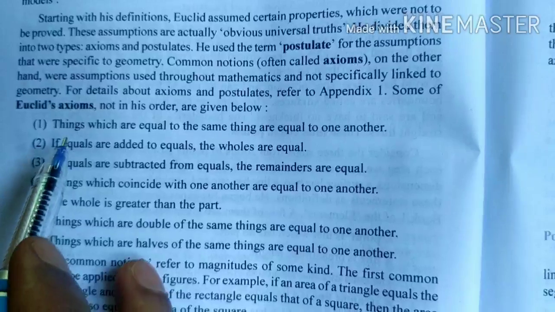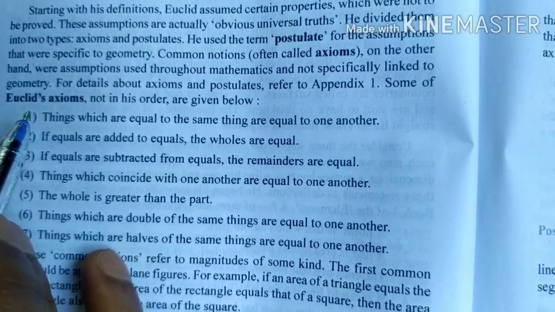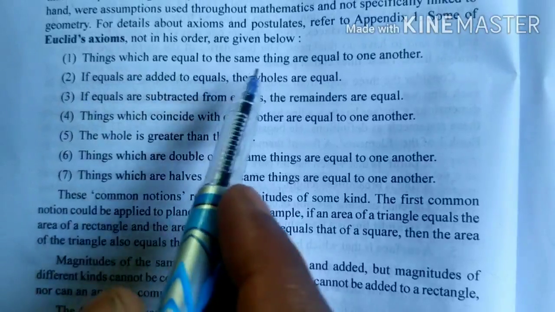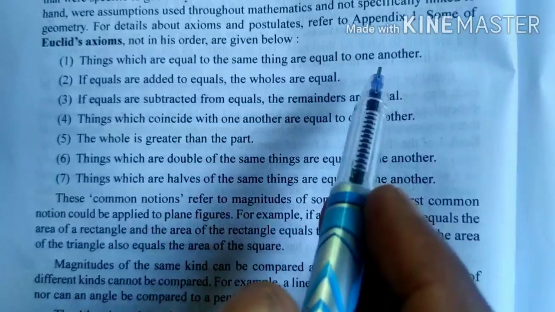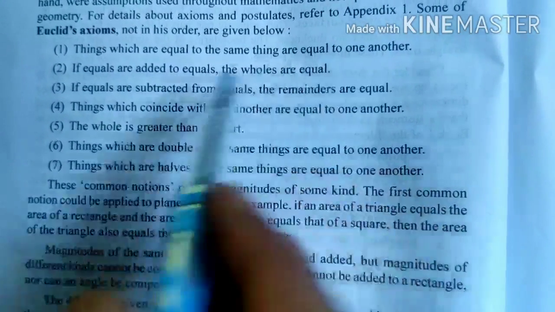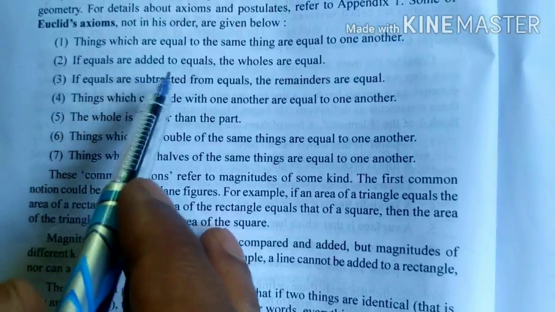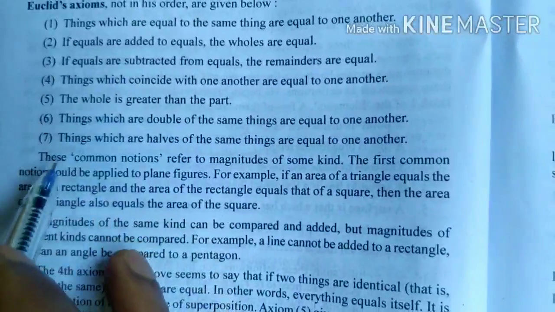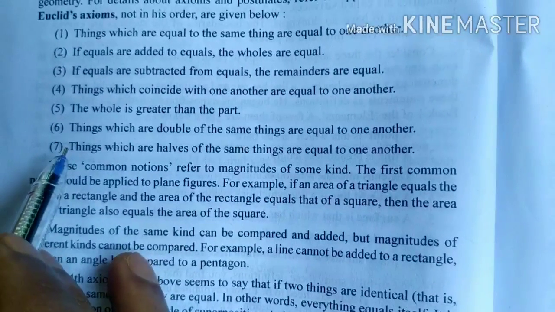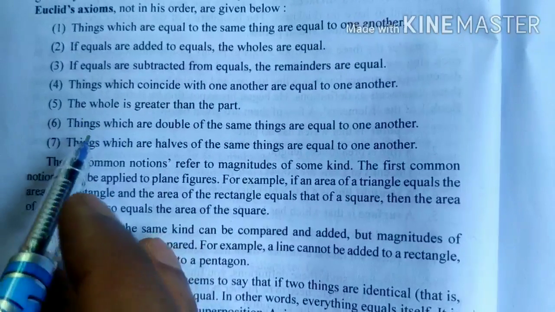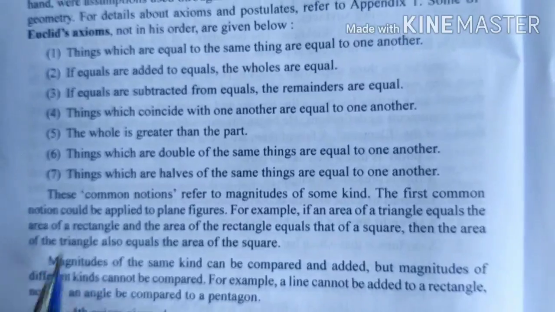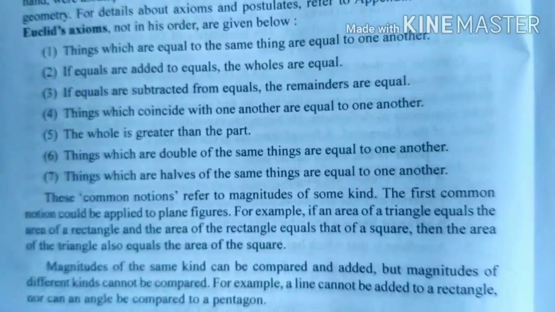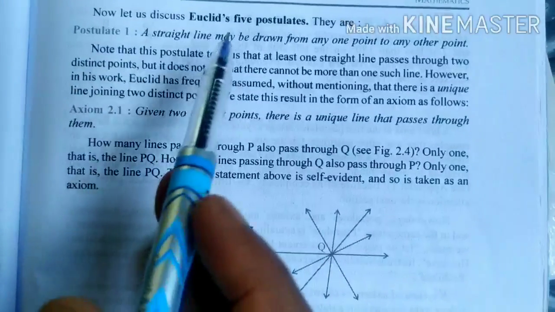Okay, some of the axioms are given here. Euclid's axioms. The first one you can see here: things which are equal to the same thing are equal to one another. If equals are added to equals, the wholes are equal. Similarly, 7 axioms are given. You can go through them, and also write these 7 Euclid's axioms in your notes. Some postulates are also given.